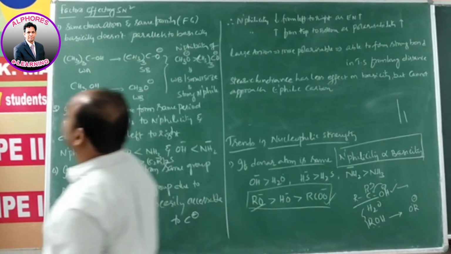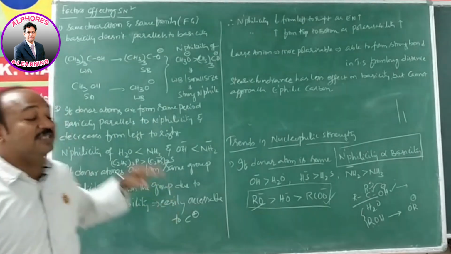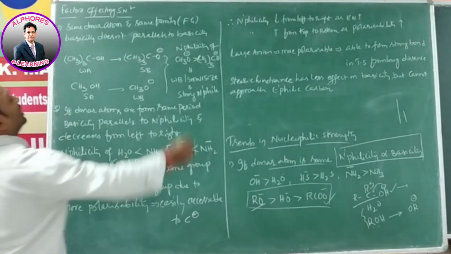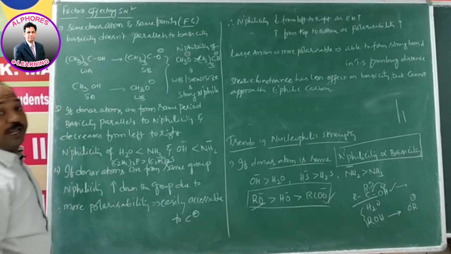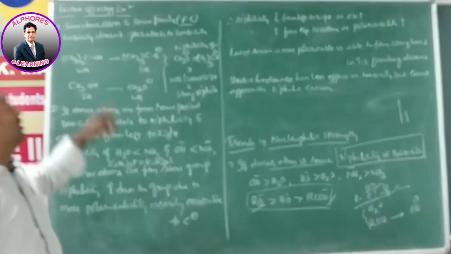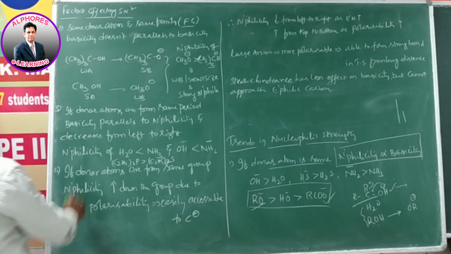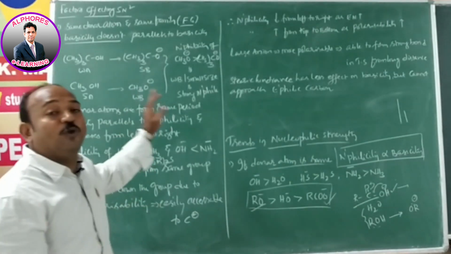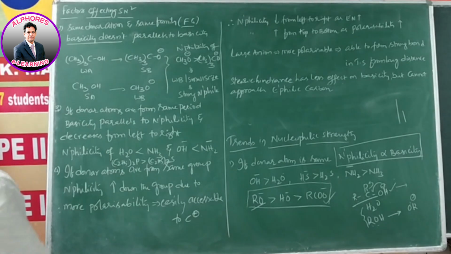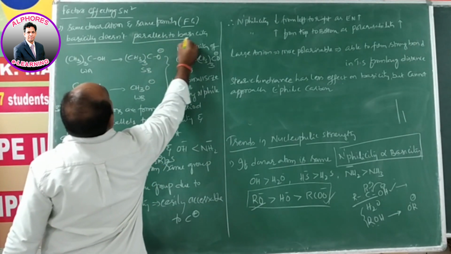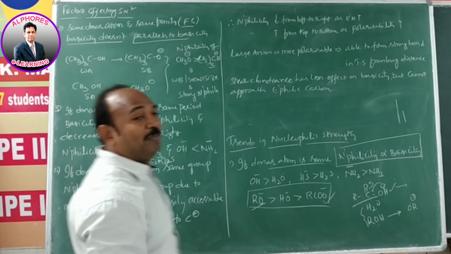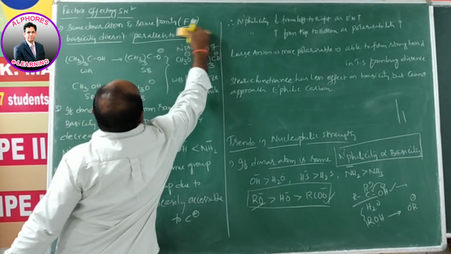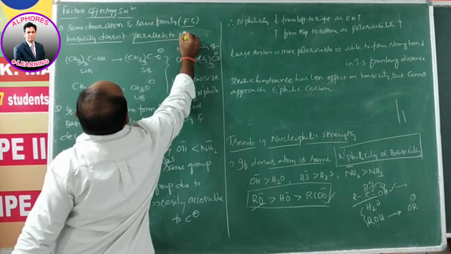Let's come to the second one. If the donor atom is the same and belongs to the same family, what do we mean by the same family? The same functional group. The donor atom is the same and also belongs to the same functional group. In such a case, basicity does not parallel nucleophilicity. Both are not proportional to each other. Basicity does not parallel nucleophilicity.